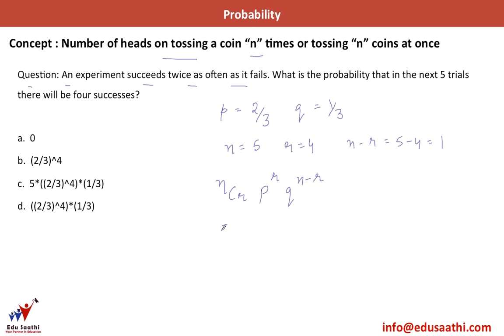So n is how much? n is 5, C4, P is 2 by 3 raised to power 4, and Q is 1 by 3 raised to power 1. So what is 5C4? This is nothing but 5. 5 into 2 by 3 raised to power 4 multiplied by 1 by 3 raised to power 1. So this C option here is the right option.